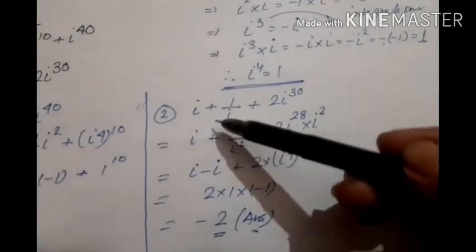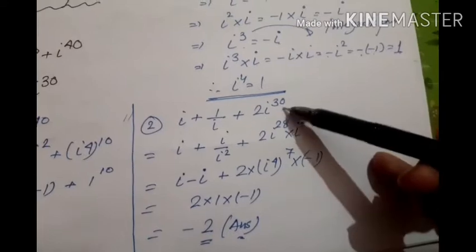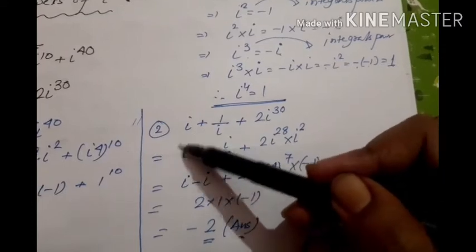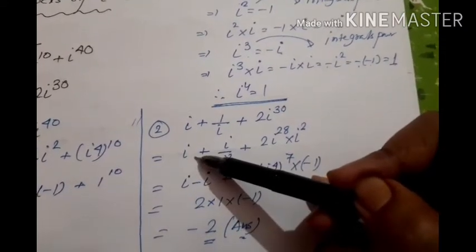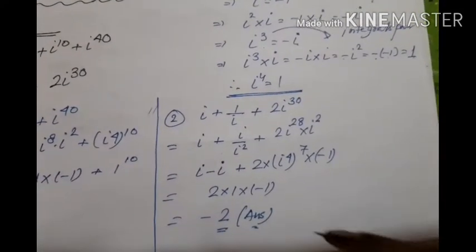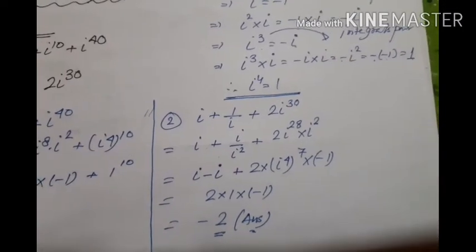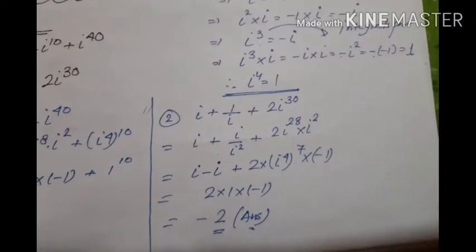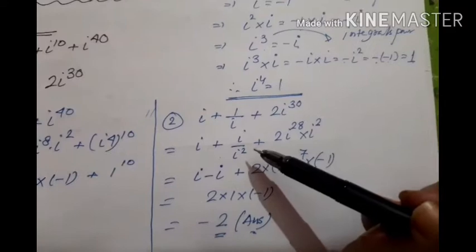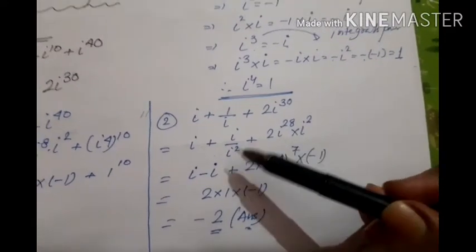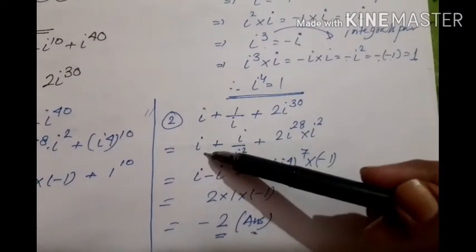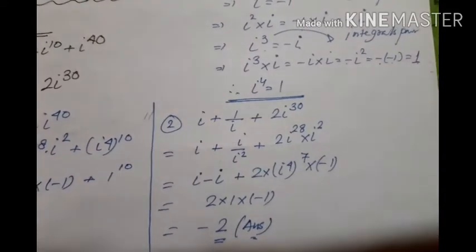Similarly here, i plus 1 plus i plus 2 i to the power 30. i plus 1 plus i: whenever you have only i, there is no change. And please keep in mind, in this type of question, you don't need to put the value of i. If you get i squared, then it's okay. But if you get only i, then don't put the value of i. If it is possible to reduce i to i squared, then we can put the value. If there is no option, we cannot do anything else. So here there is no option, that's why i remains as it is.